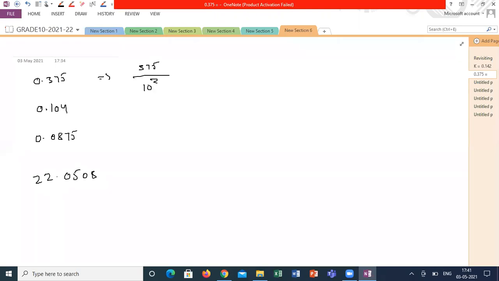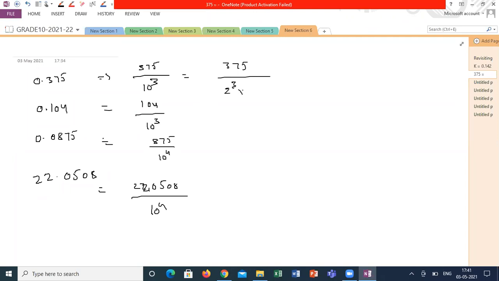The denominator is 10 power 3 here, 104 by 10 power 3 here. This is 875 by 10 power 4, and this is 220,508 by 10 power 4. If I convert the denominator into prime factors, this can be written as 2 power 3 into 5 power 3. This is 104 over 2 power 3 into 5 power 3. 875 over 2 power 4 into 5 power 4.